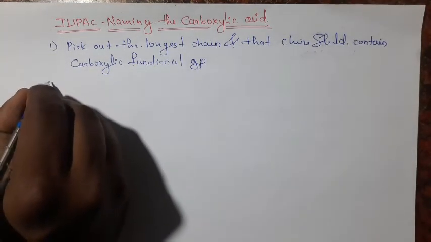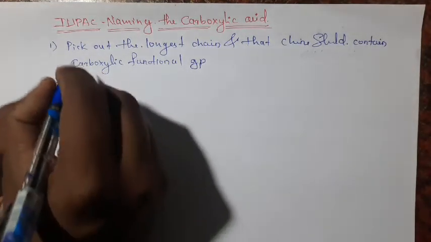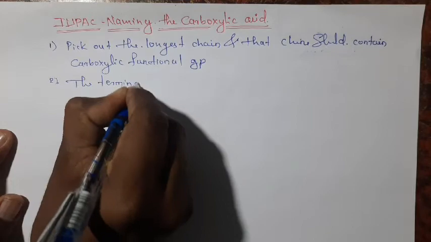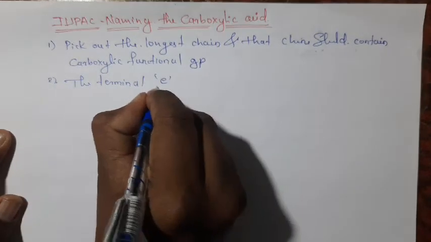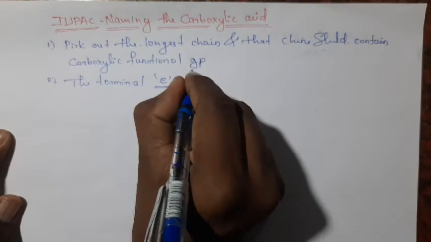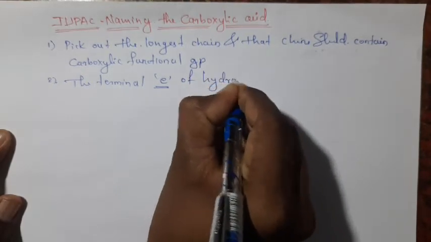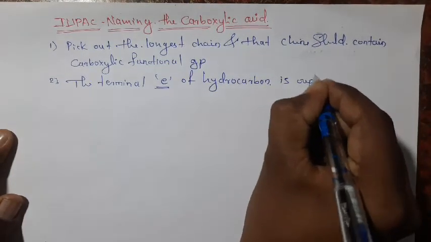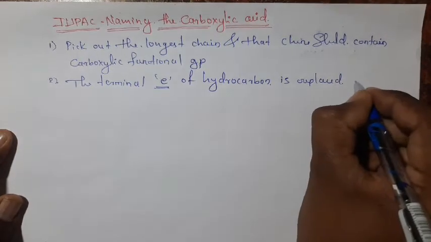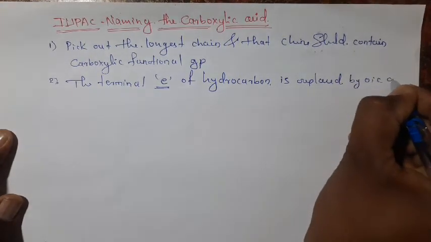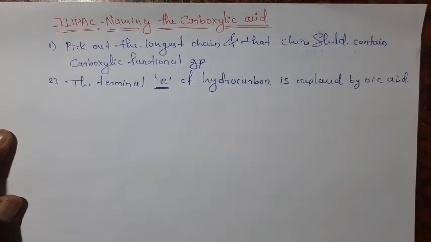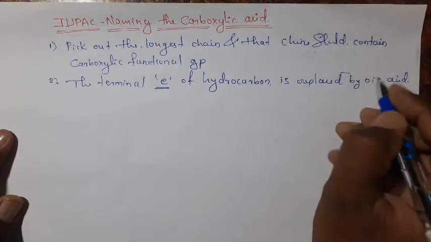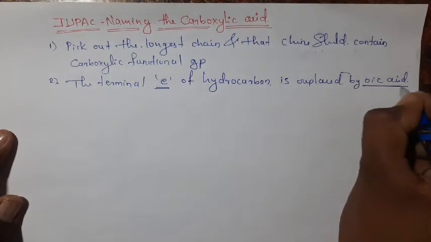Next, the second point in the nomenclature: the terminal E letter of the corresponding hydrocarbon is replaced by oic acid as a suffix.